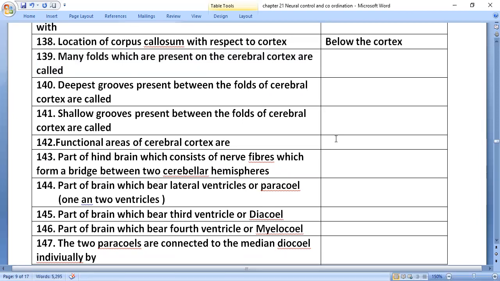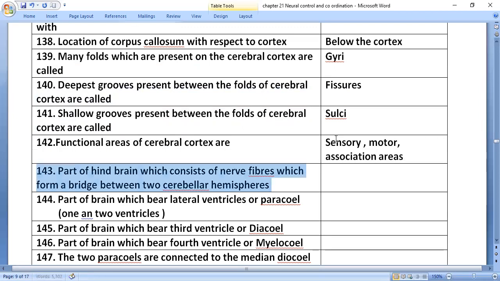Many folds which are present in the cerebral cortex are called gyri. Deepest grooves present between the folds of the cerebral cortex are called fissures. Shallow grooves present between the folds of the cerebral cortex are called sulci. Functional areas of the cerebral cortex are sensory, motor, and association areas.